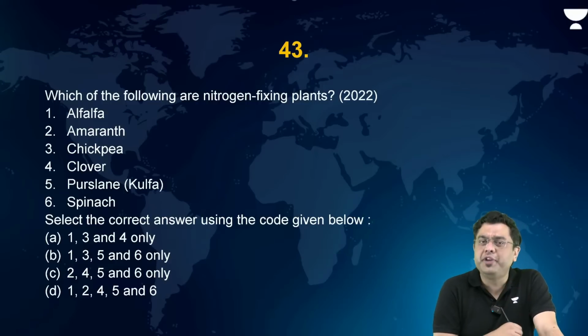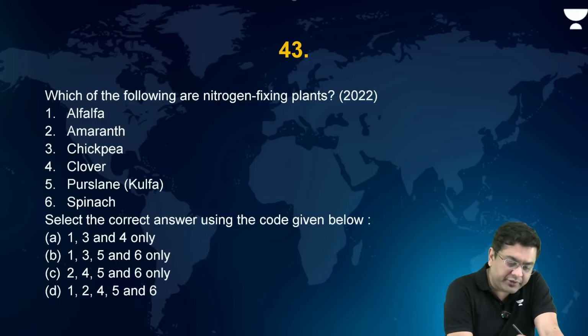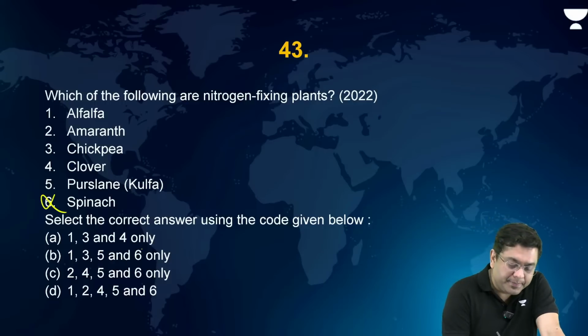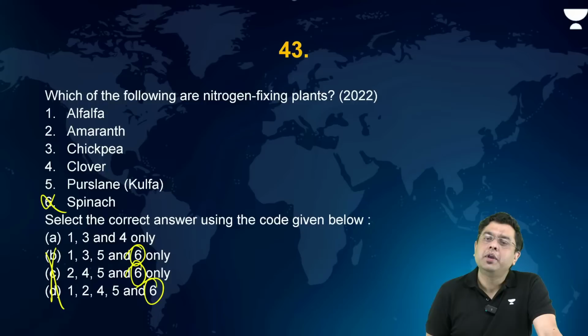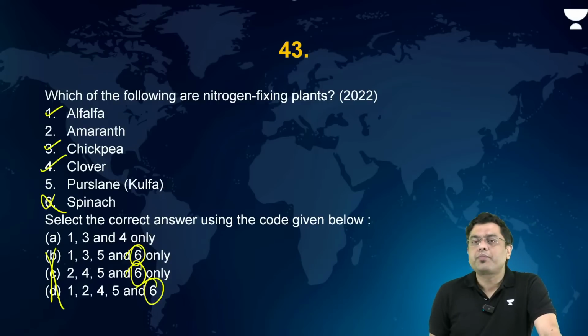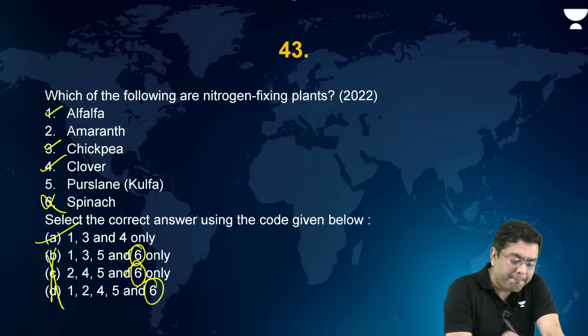So spinach obviously is not nitrogen fixing. That is the key here. So here the correct answer is 1, 3, and 4. These three are the nitrogen fixing.